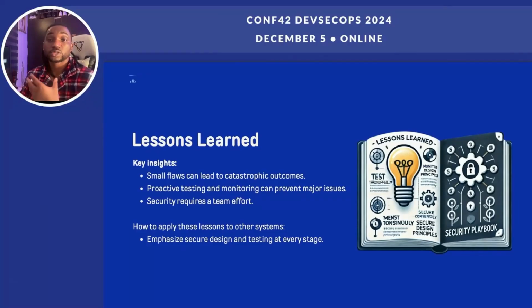Also, security is a team sport. It's a collective effort. Developers, testers, even users have roles to play in keeping systems safe. But the real takeaway here is this: treat every bug like it could be your next big breach. Let me repeat this again.